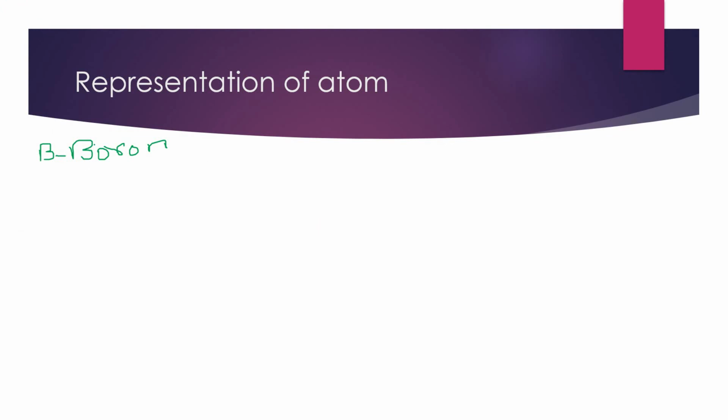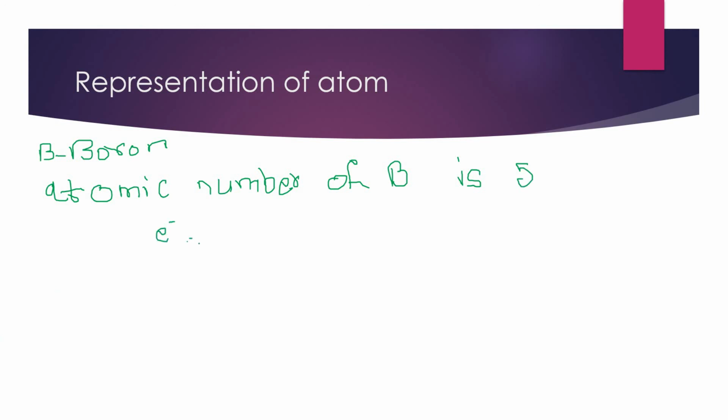The atomic number of boron is how much? 5. We know that. So definitely the number of electrons and the number of protons inside the boron atom will be 5. Inside the boron atom, 5 electrons and 5 protons are present. That's why the atomic number of boron is 5.